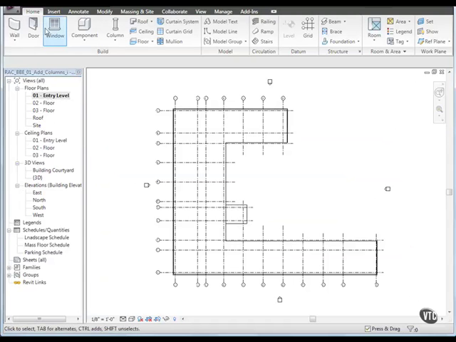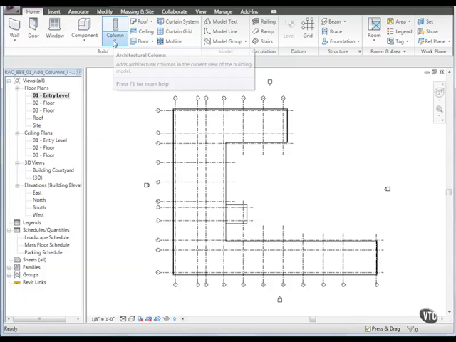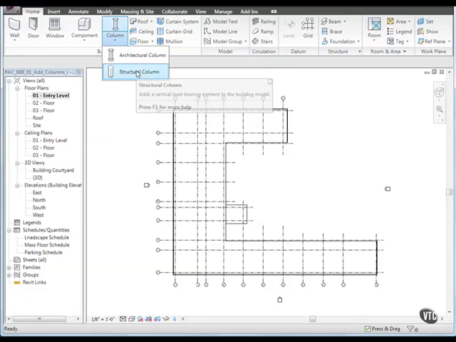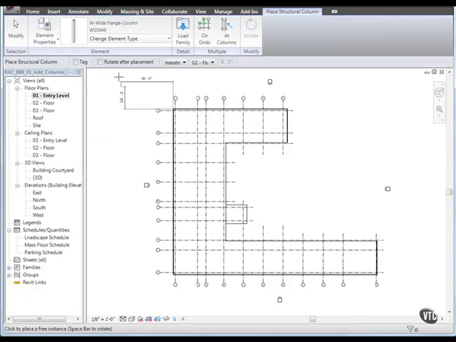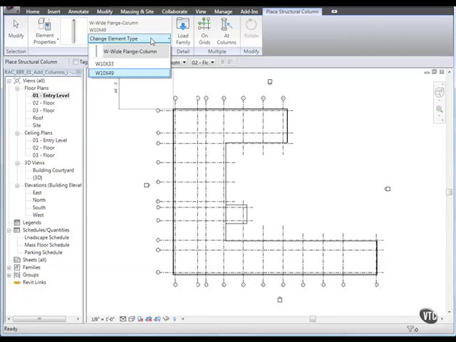Then, from the Home tab, Build panel, click the Column drop-down and select Structural Column. Then, from the Element panel, click the Type Selector drop-down and notice that a round column is not available in the project.